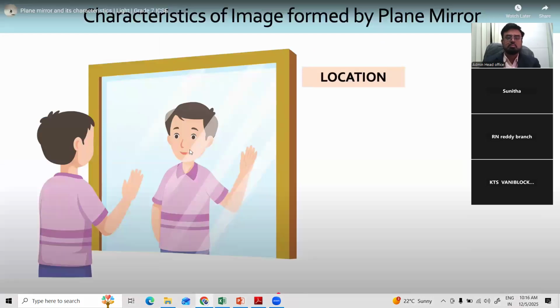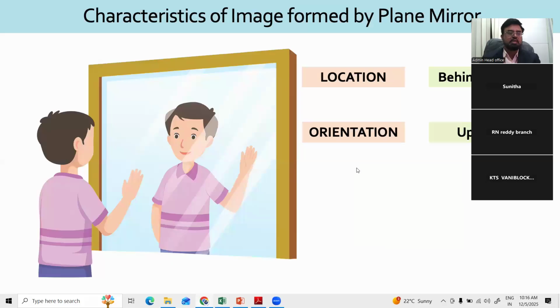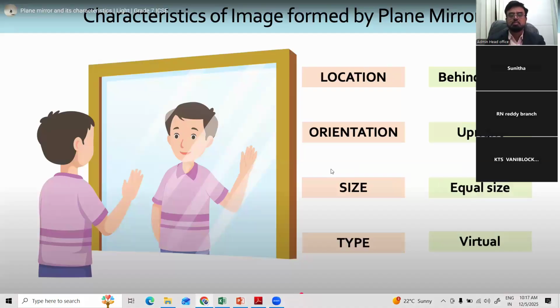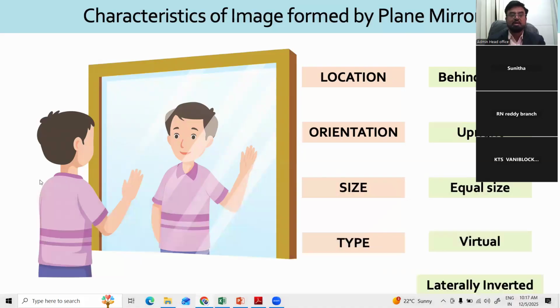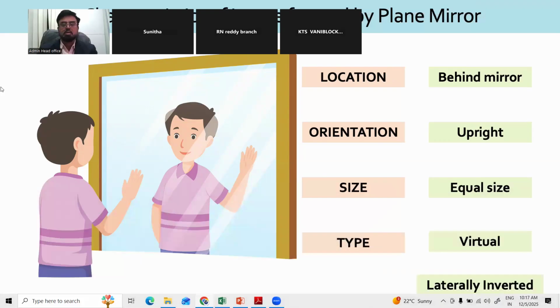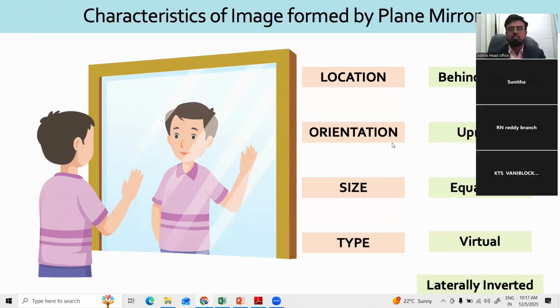Location of the image is behind the mirror. Orientation, it is always upright. Size, the image is exactly the same size as the object. Type, the image is virtual. Special feature, the image is laterally inverted, meaning that left appears as right and right appears as left. That's why when you raise your right hand, the mirror image raises its left hand.